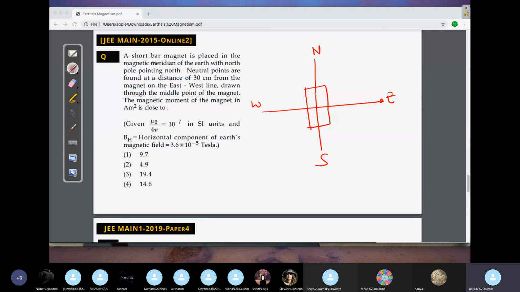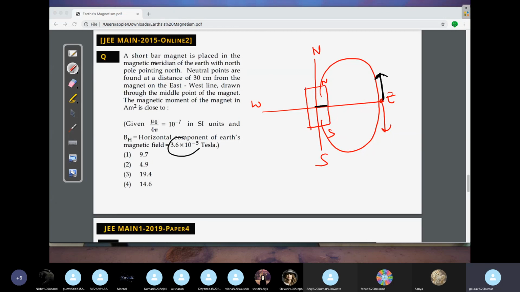You have a बार मैग्नेट है आपका, ऐसा बार मैग्नेट है, ठीक है ना। So you have your north, here you have south. So obviously this will give field lines like this. यहाँ पे field lines ऐसे वापस आएगा. So now you're getting 0, neutral. How will you get neutral? Because the Earth's magnetic field will be in this direction. So what is this? This is basically horizontal now. We know that at this point the net magnetic field is always horizontal.